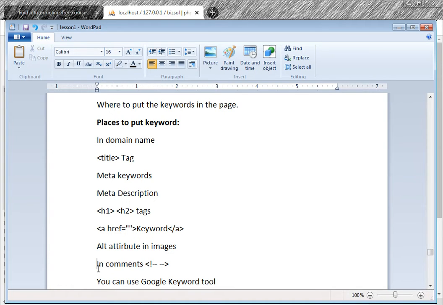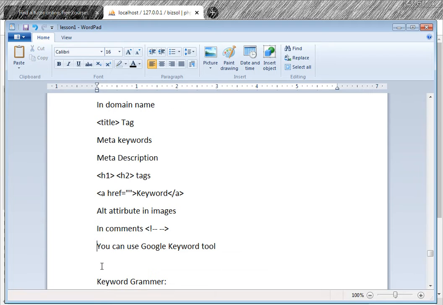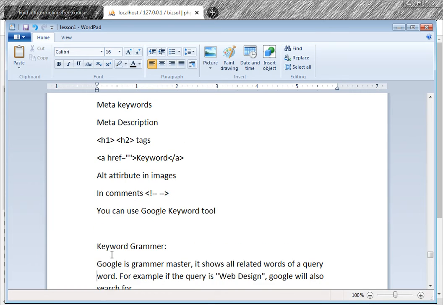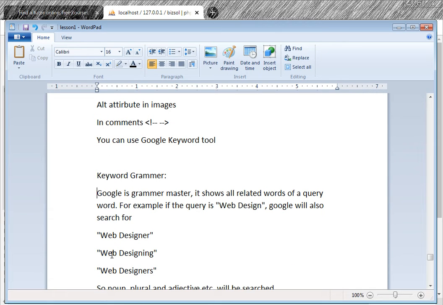Comments. These are HTML comments. In the comments, use the keyword. You can use the Google keyword tool. Okay, there is a Google keyword tool you can use for keywords.